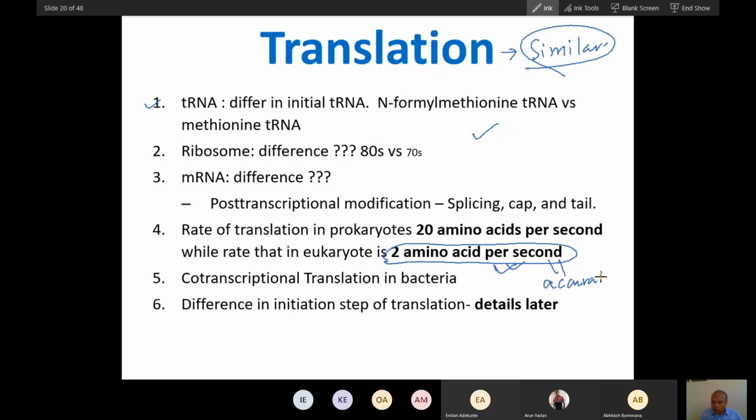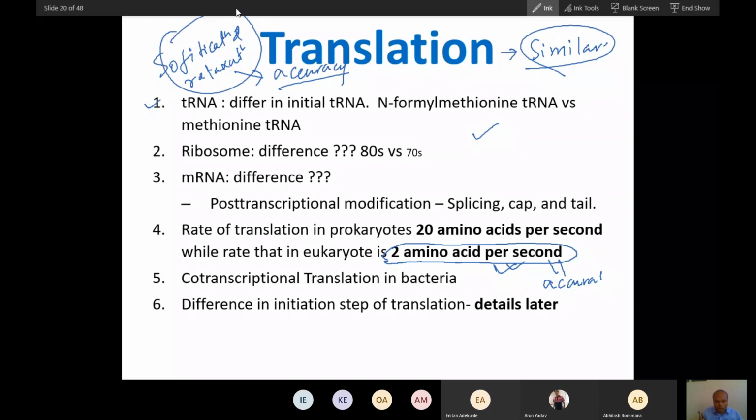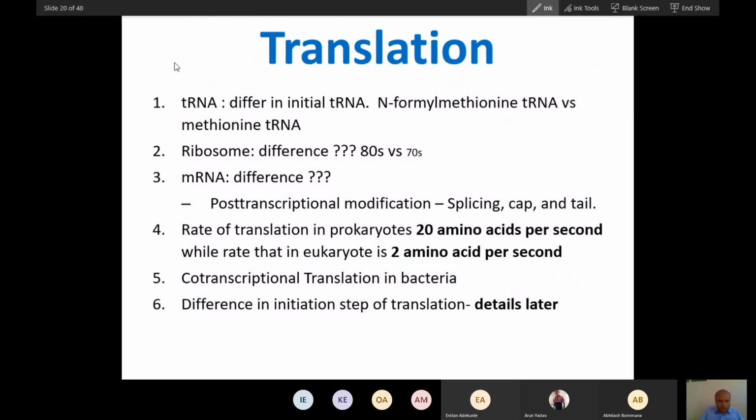Relaxation is because of accuracy, so this sophistication and relaxation is to increase accuracy. These two big differences are the main differences everywhere, even in replication, transcription, and translation. Same type of differences, based on these two principles: sophistication, with more proteins, and second, relaxation.